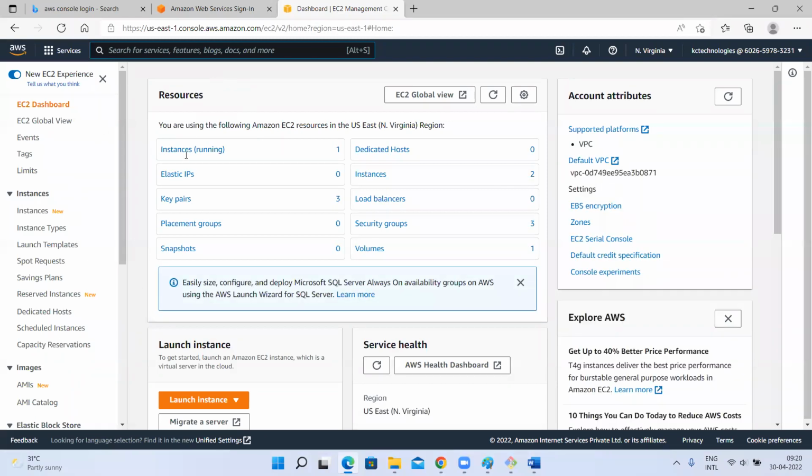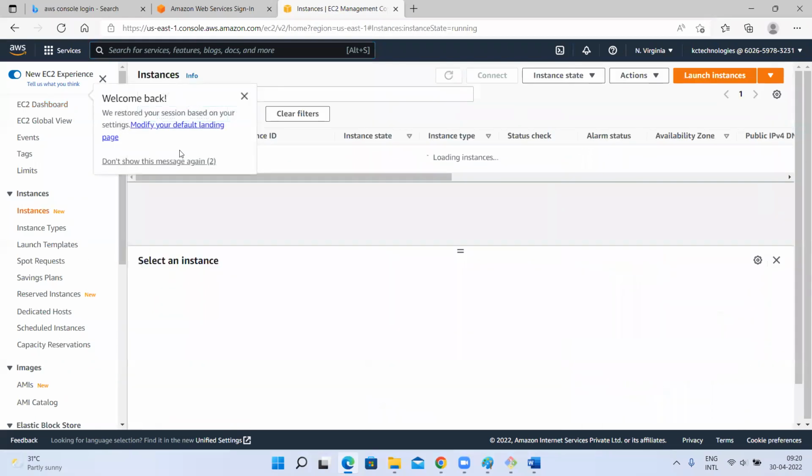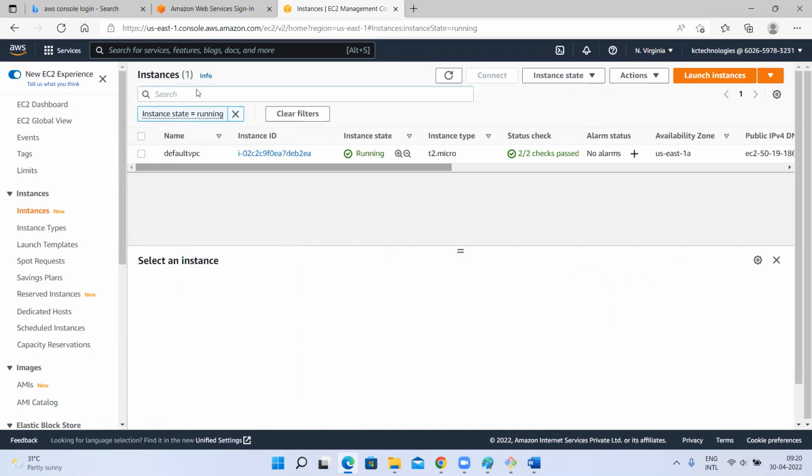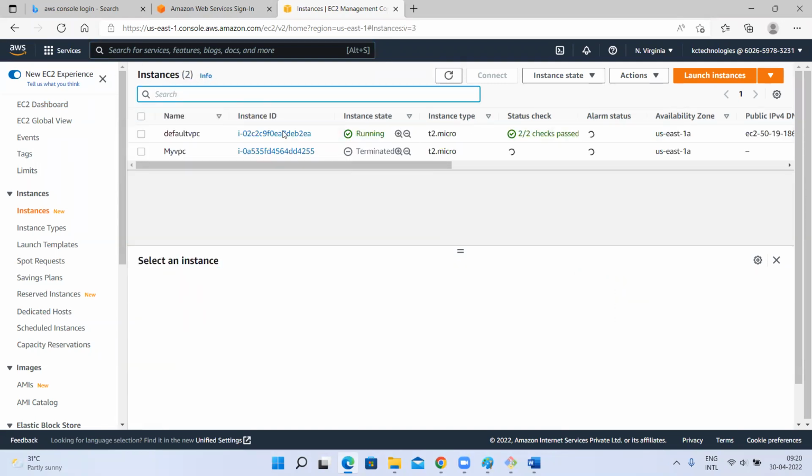Now if I go to EC2, do I have read access? There is one running instance. I can do all these things. Is it possible here? I'm able to see this North Virginia region. Yes or no? Yes. Read access is there. I can launch an instance.